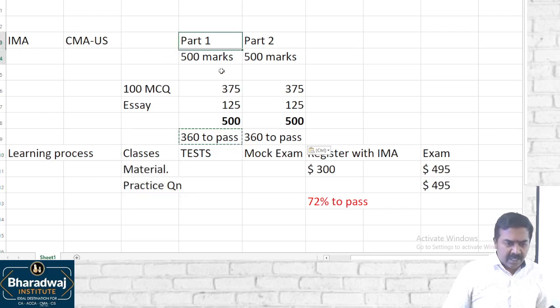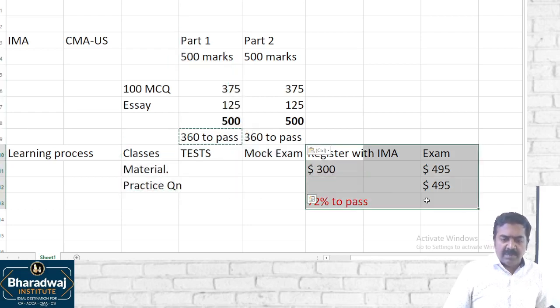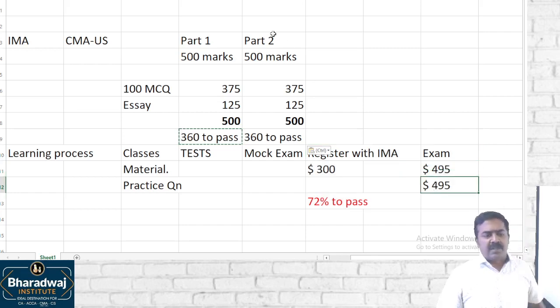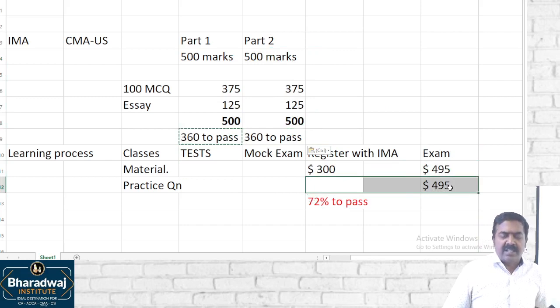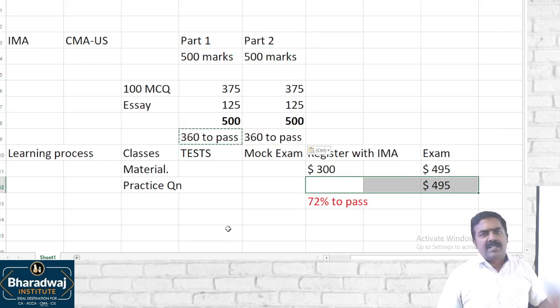Clear? So you can take part 1, classes, test, model examination, register with IMA and write the exam. Next 4 months you can take up classes for part 2, do the test and model examination, write the exam, kind of a thing. Sir, what is the success rate?